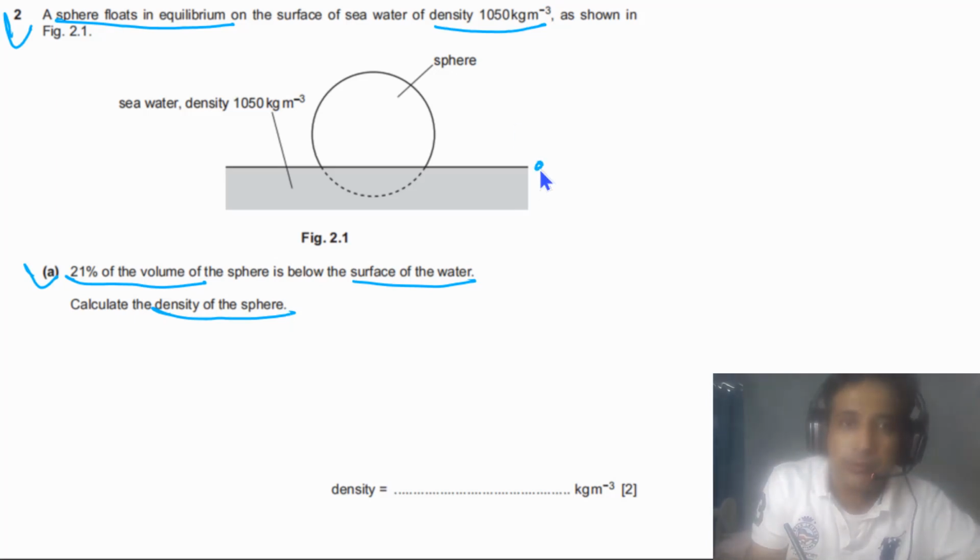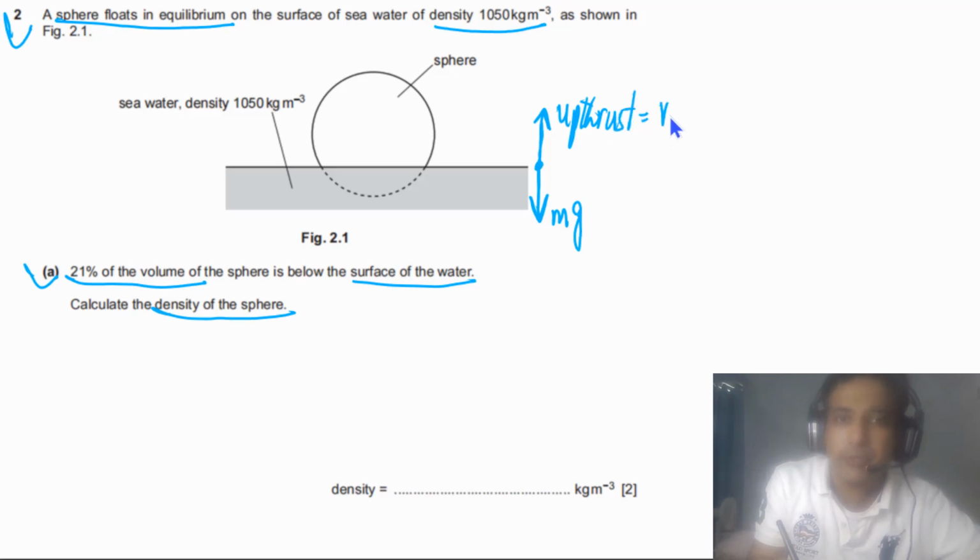First of all, if we draw the free body diagram, we can draw the forces acting on the sphere. The weight of the sphere acts vertically downward, meaning gravity, and there is upthrust on the sphere acting vertically upwards. These two forces are balanced because the sphere is in equilibrium.